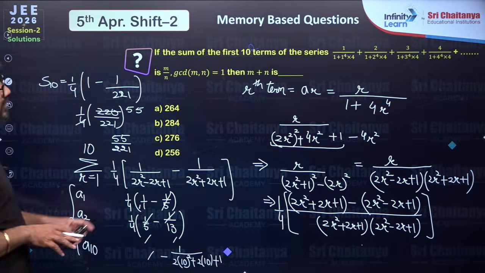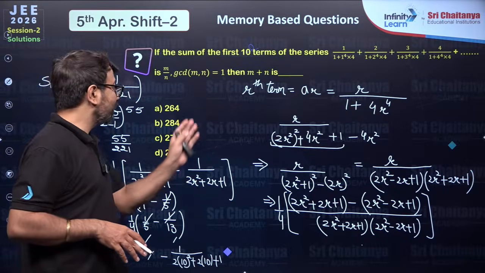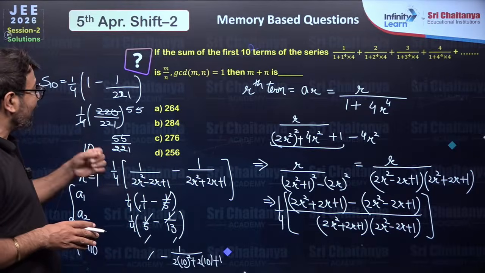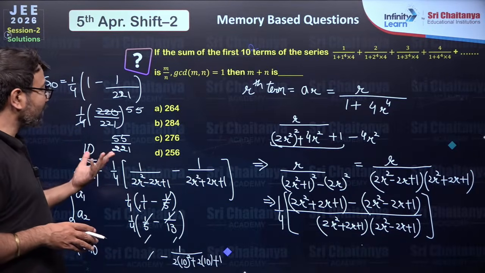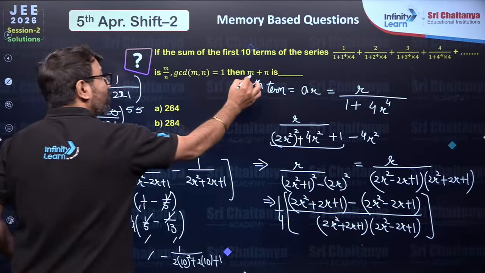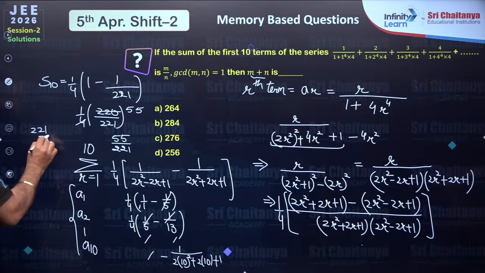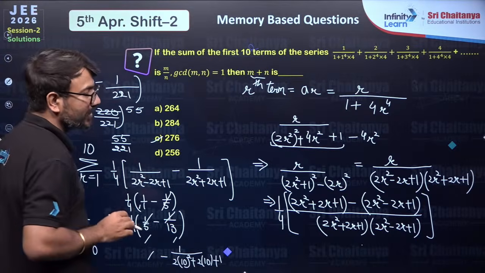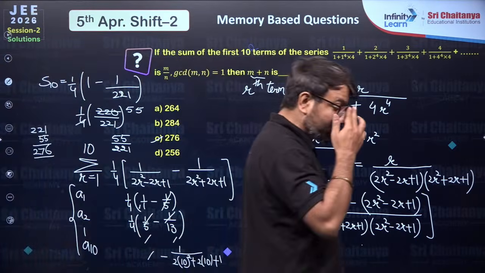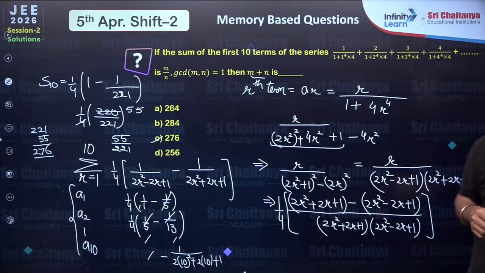Otherwise we have converted it in the form of m comma n, and then they are asking us to add these two values. So if you add m plus n over here, when 221 is added with 55, we are getting 276. 276 is given to us in the third option. That is why the third option will be the final answer to this problem.